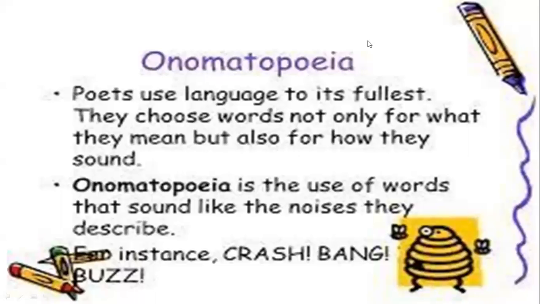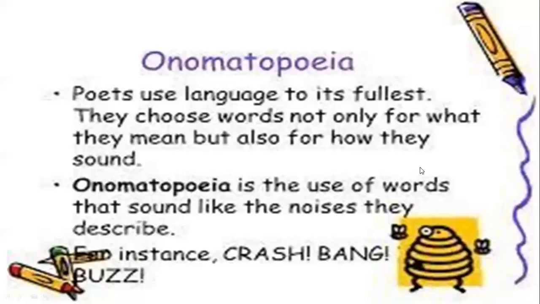Poets use this language. Now, why do the poets use it more? Because in literature, when they write poetry, when they write a poem, it has to be used there so many times because they want to create a scene in front of you. When a person reads the poem, the picture must be alive in their minds. So onomatopoeia is the use of words that sound like the noises they describe.